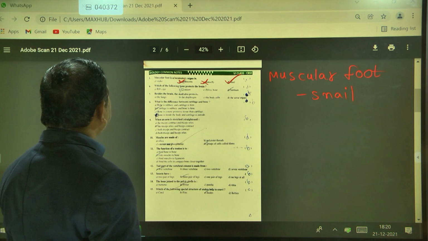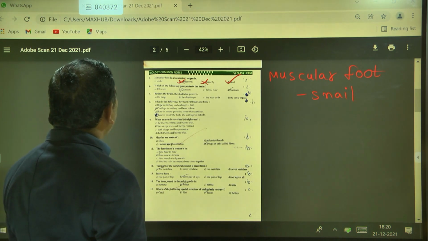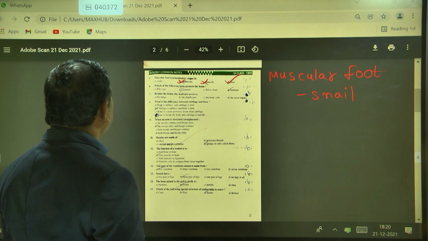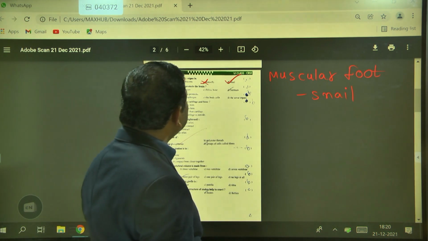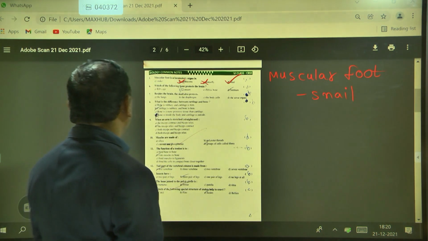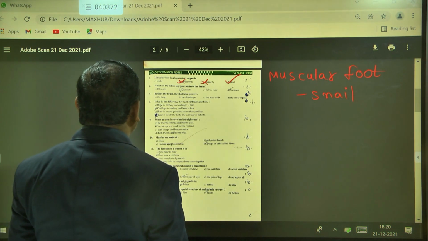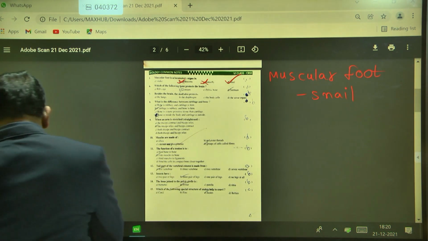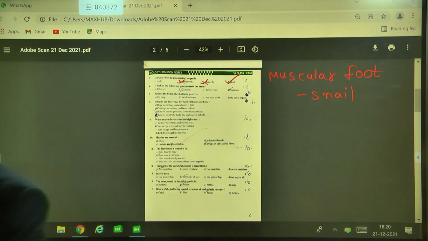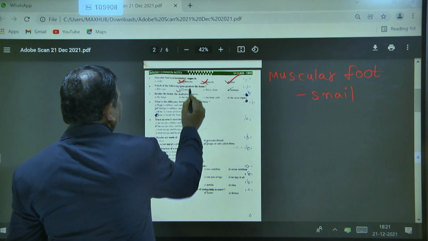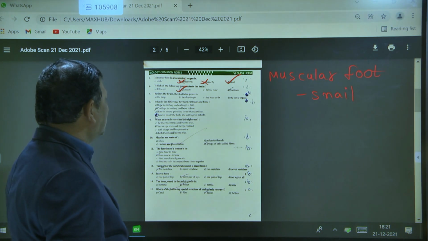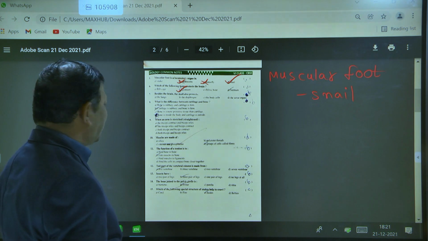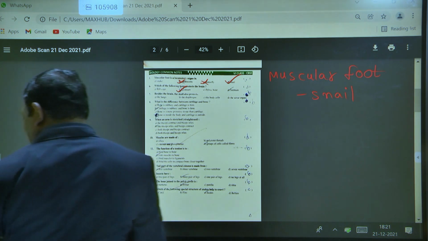Okay, next. Which of the following bones protect the brain? Rib cage, cranium, pelvic bone, sternum. Which of the following bones protect the brain? Option B, the cranium, is the correct answer. That is known as the cranium.